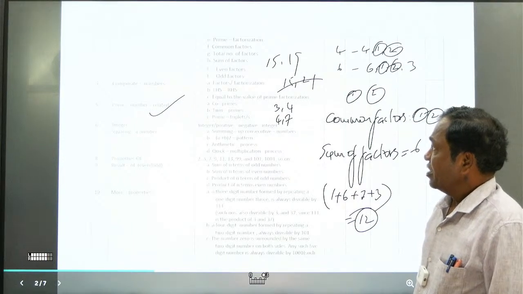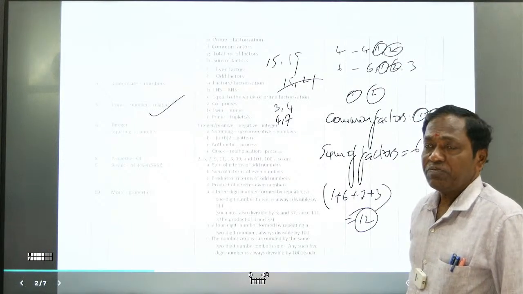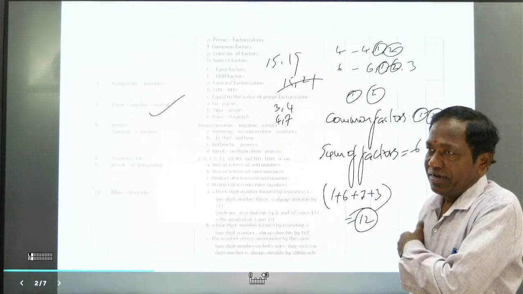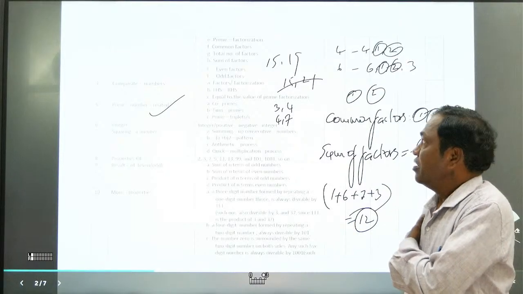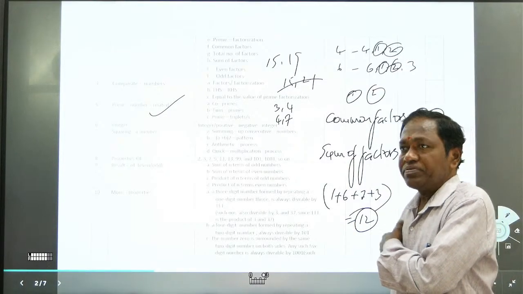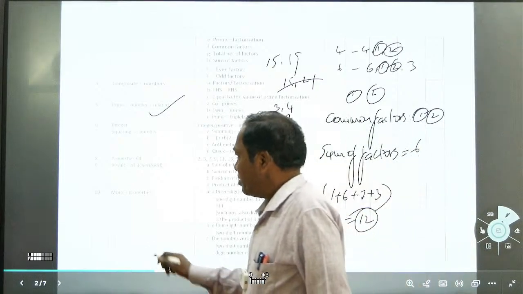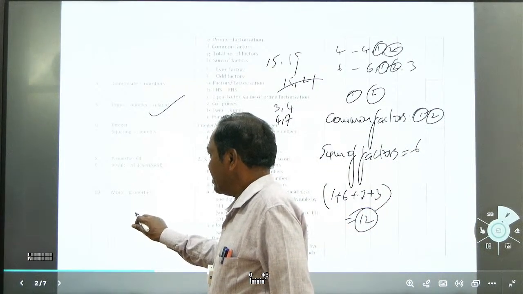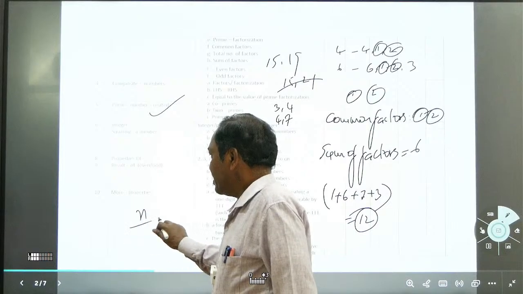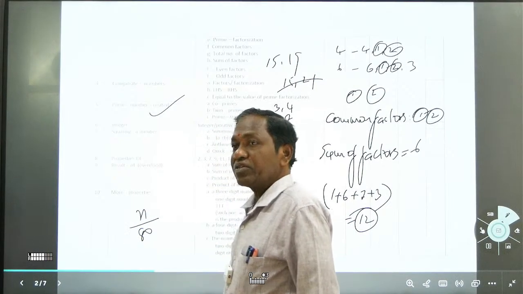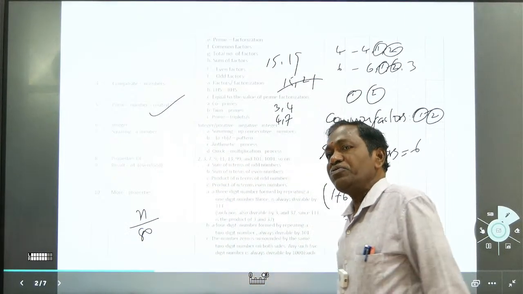And next, twin primes. What is twin primes? Difference. So, okay, if you talk about co-primes, if a number n is a natural number divisible by 80, what is the rule you need to apply?